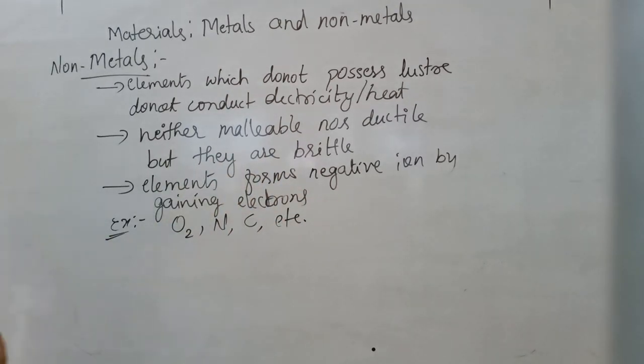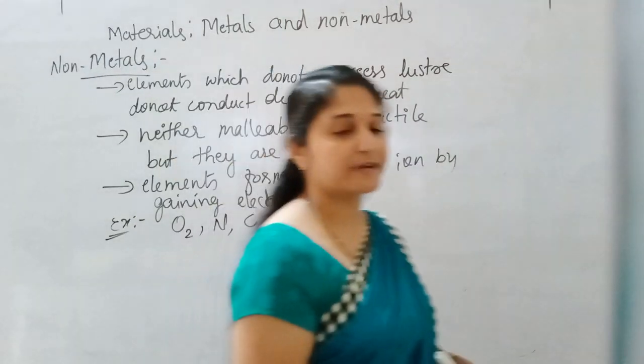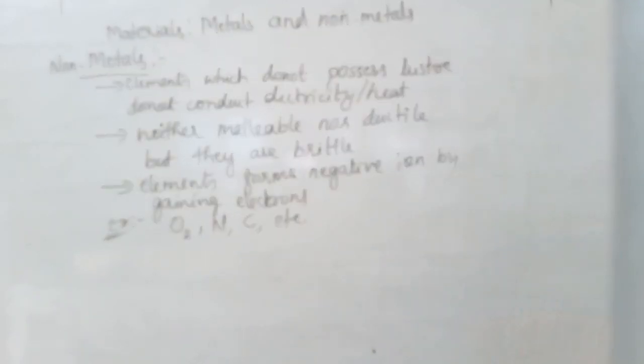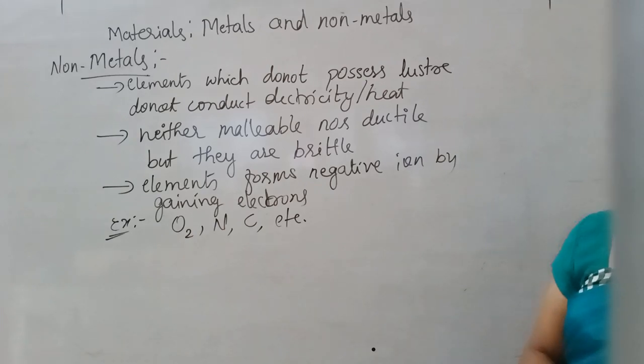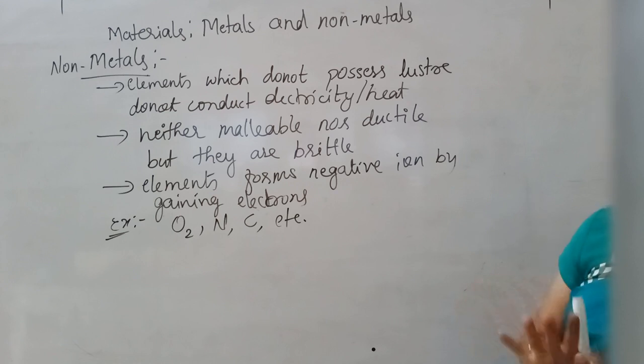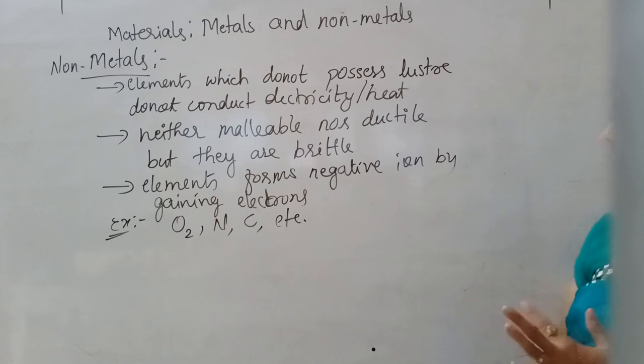So how are we going to define non-metals? What are non-metals? The elements which do not possess luster, do not conduct electricity or heat, and are neither malleable nor ductile, but they are brittle.